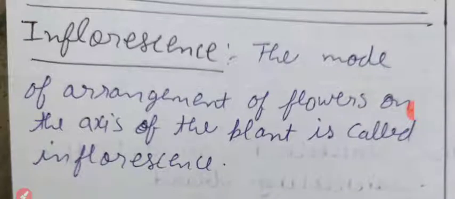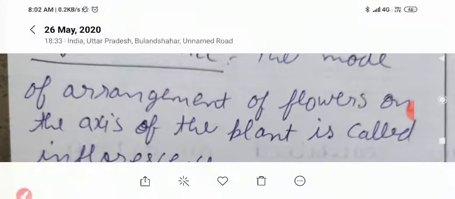You understand inflorescence? Clear the definition of inflorescence? The mode of arrangement of flowers on the axis of the plant is called inflorescence.